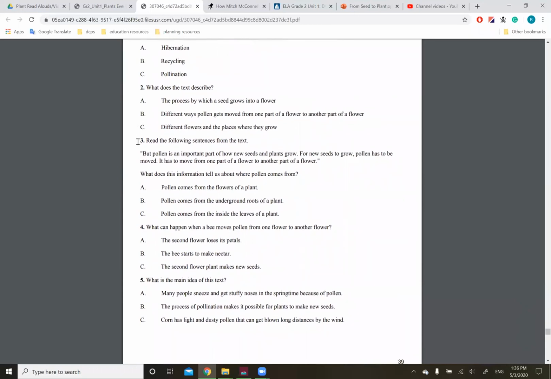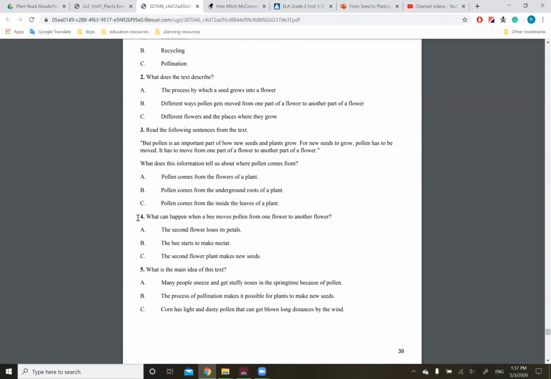Question 3. Read the following sentences from the text. But pollen is an important part of how new seeds and plants grow. For new seeds to grow, pollen has to be moved. It has to move from one part of a flower to another part of a flower. What does this information tell us about where pollen comes from? A. Pollen comes from the flowers of a plant. B. Pollen comes from the underground roots of a plant. C. Pollen comes from inside the leaves of a plant.